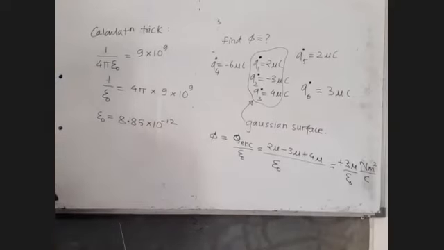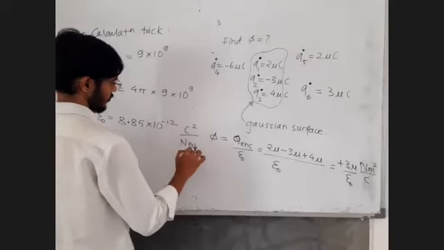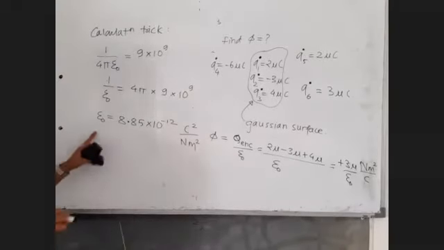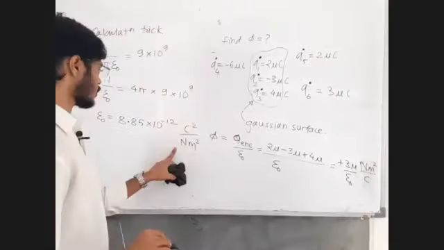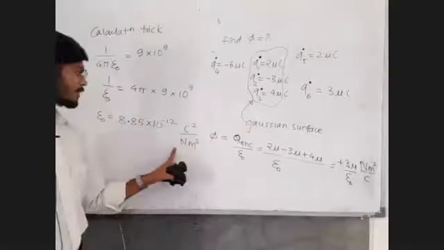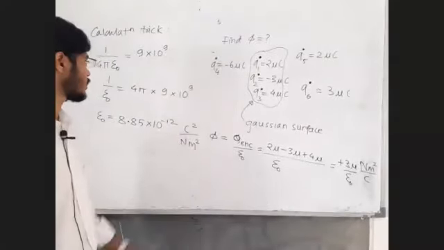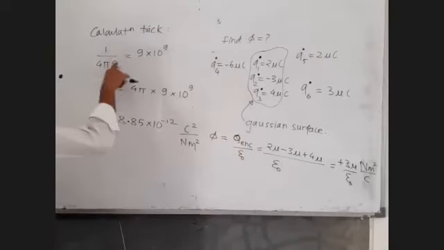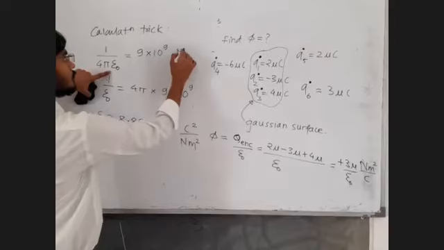It is 8.85 into 10 raised to minus 12 coulomb square upon Newton meter square. You can cross check the unit of epsilon 0 from Coulomb's law. From Coulomb's law, F is equal to K Q1 Q2 upon R square. From that, replace K as 1 upon 4 pi epsilon 0, and you can cross check whether my unit is right or wrong. And the unit of 1 upon epsilon 0 is the reciprocal of that of epsilon 0.